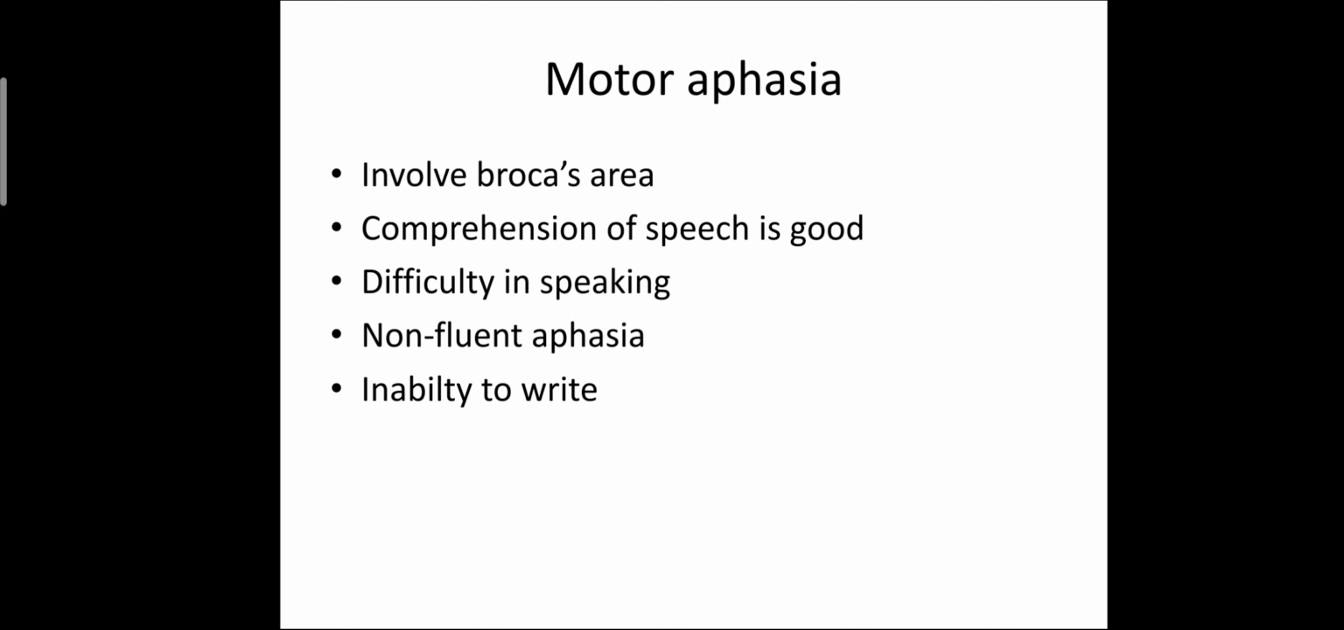Motor aphasia, that involves the Broca's area. Comprehension of the speech is good. It produces difficulty in speaking. It is also known as the non-fluent type of aphasia. In that, the person can't write, so there is inability to write.